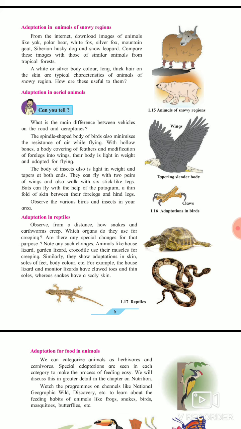Bats can fly with the help of a patagium, a thin fold of skin between their forelegs and hind legs. That is called what? Patagium. Okay, as you see, the wings of bats are their legs. Wings and legs of bats are the same, so they can fly with the help of their legs. Now you can observe other aerial animals or insects which can fly easily. You can observe their number of legs and how they fly. Okay, so this is the adaptation in aerial animals.